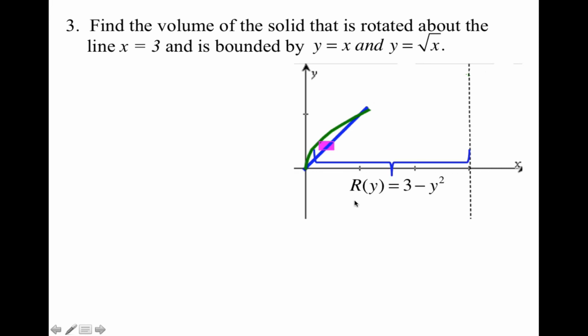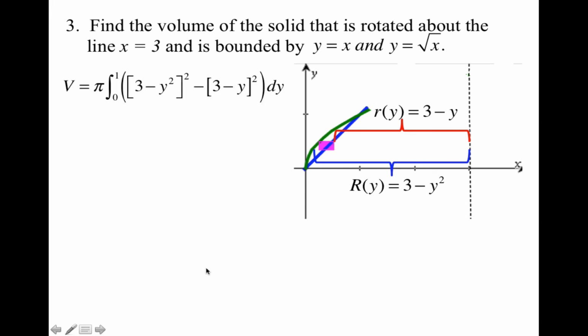I'm going to follow the rule this time, right minus left. So my right curve is 3 minus my green curve in terms of y, which is y squared. Then my inner radius is the closest curve, so right minus left, I get 3 minus y. Now when I set up my integral, I'm going to have my outer radius squared minus my inner radius squared. Do all the work, and you should get 13 pi over 15.